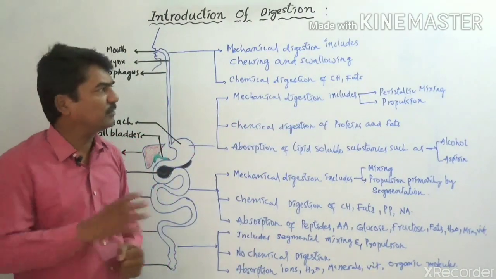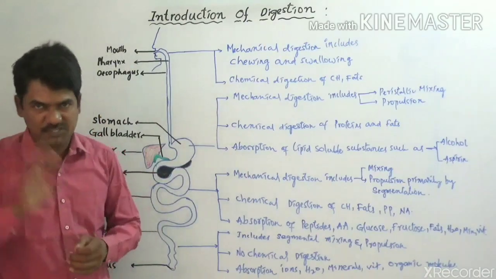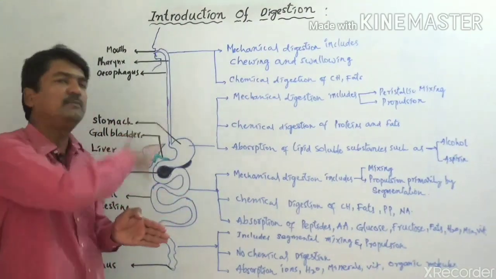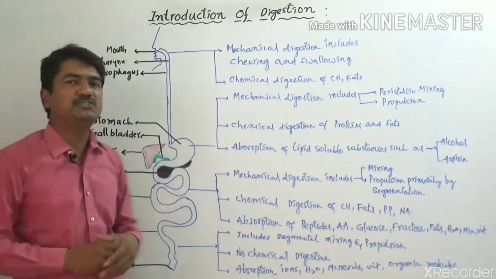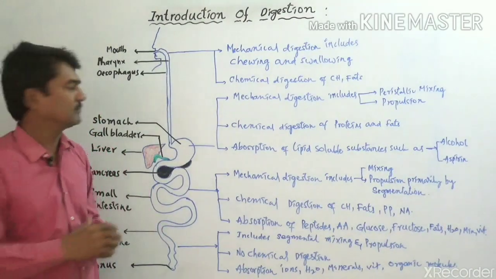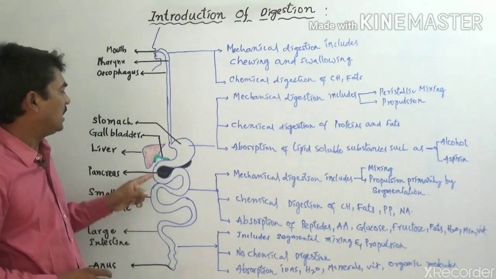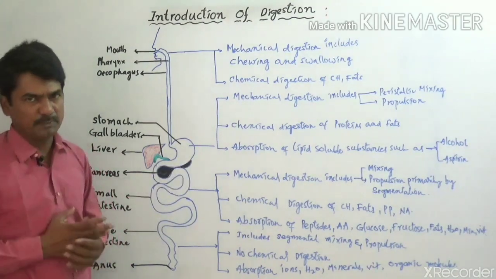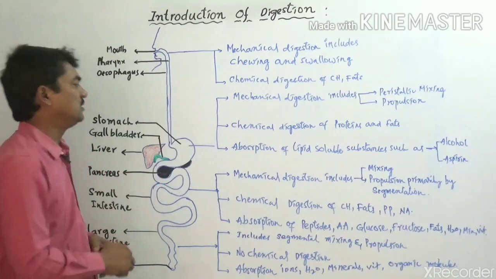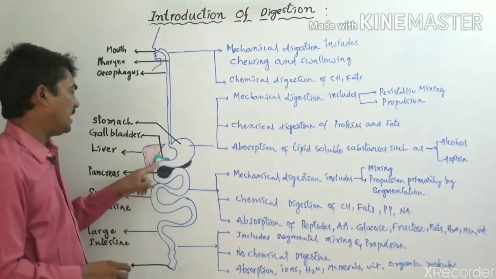Propulsion is when peristaltic mixing is finished and the food passes into the remaining part of the stomach. The stomach region is divided into three parts: cardiac stomach, fundic stomach and pyloric stomach.